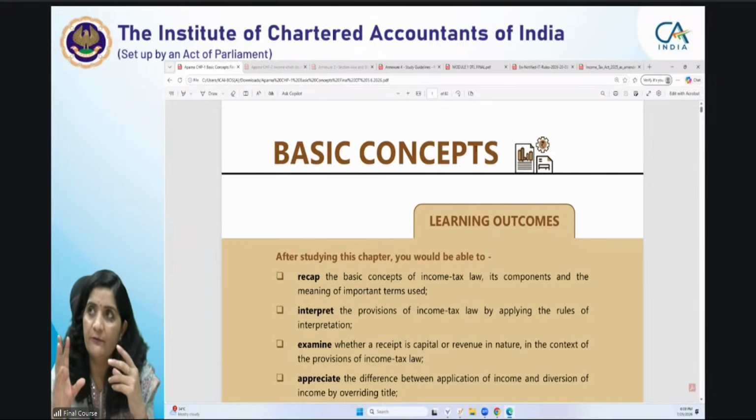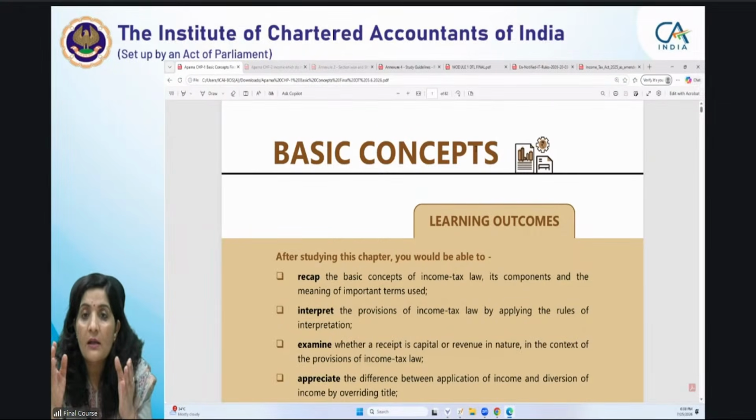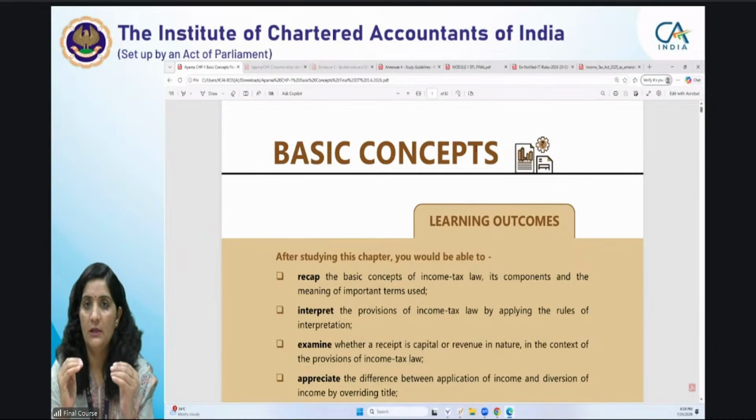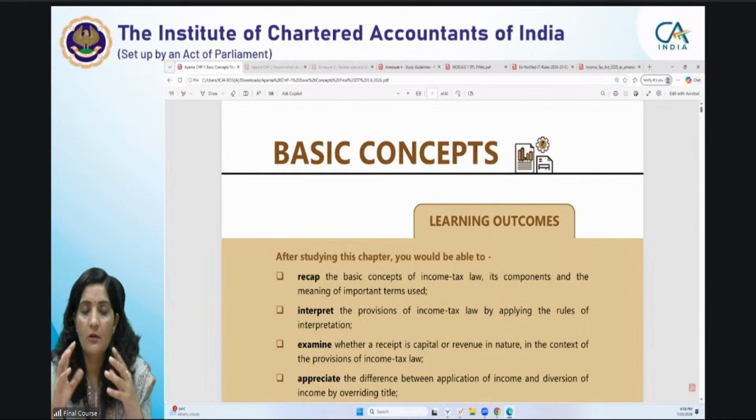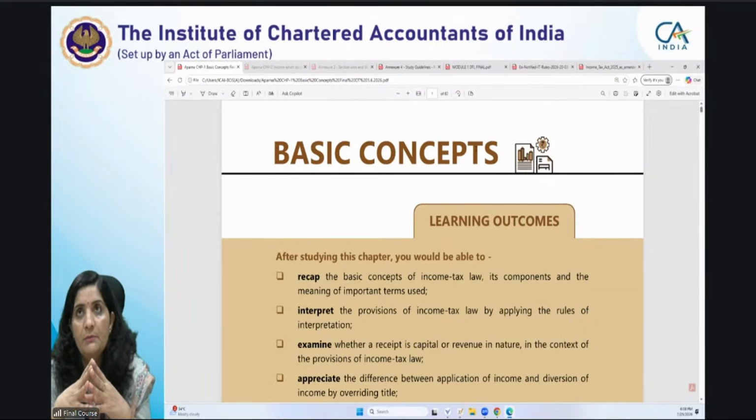Now, at present, in the first three modules, you are learning the interpretation of the Income Tax Act, along with its rules. When the government enters into a DTA, you should know how to interpret those treaties. For that, there is a specific chapter, application and interpretation of tax treaties. Then beyond that, an overview of model tax conventions on which the tax treaties are based. Then we move forward to the latest developments in international taxation. This is in your module 4, right?